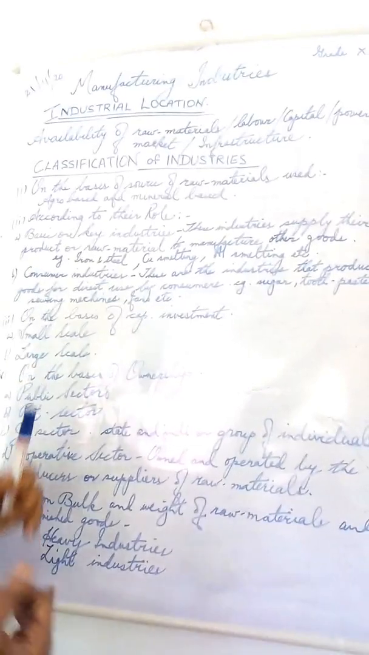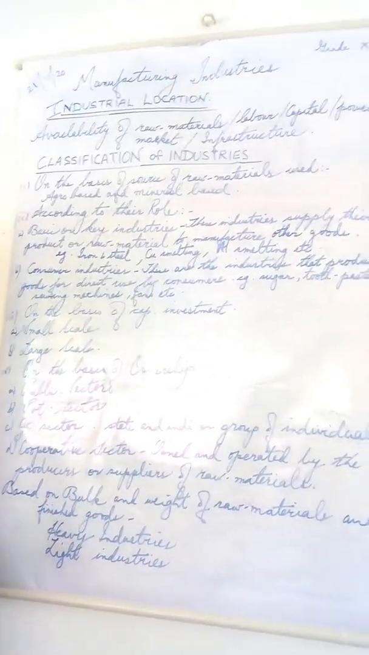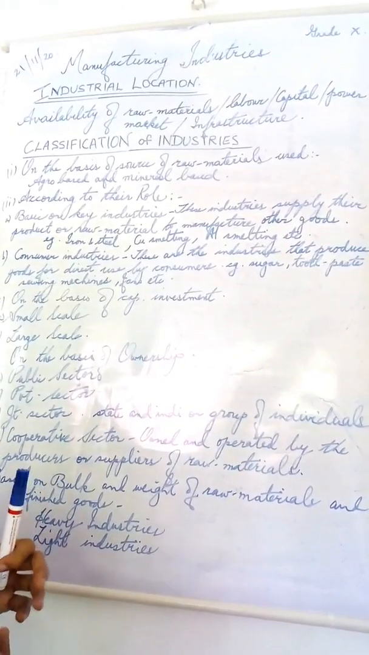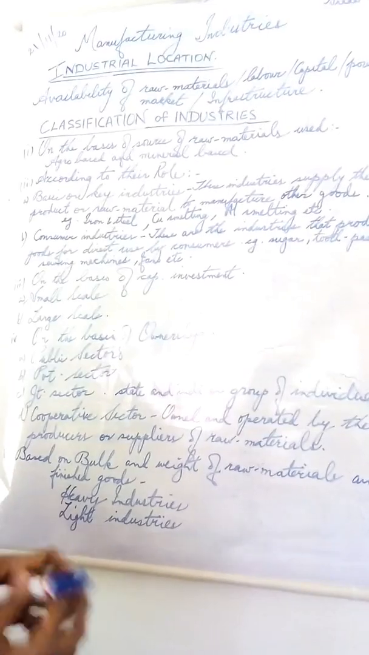Now, factors that affect industrial location. Obviously, there has to be availability of raw materials. Then enough labor must be there, skilled and unskilled labor. There has to be enough capital. Then power supply and a market. The industry must be closer to the markets, and infrastructure has to be good, because only then is production going to increase.